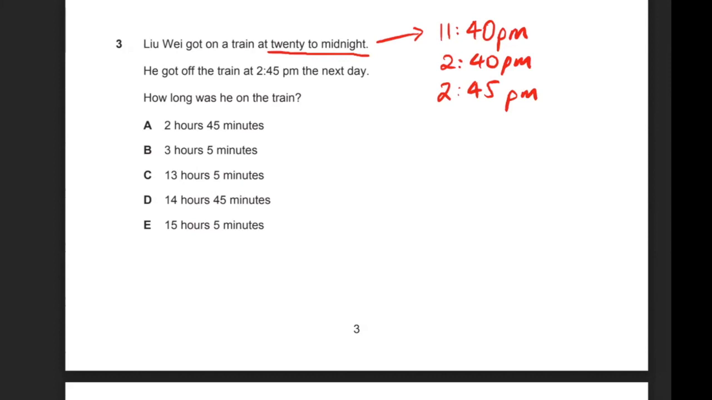2:40 a.m., 3:40, 4:40, 5:40, 6:40, 7:40, 8:40, 9:40, 10:40, 11:40 a.m., 12:40 p.m., 1:40 p.m., and 2:40 p.m. So that would be from 11:40 p.m. to 2:40 p.m. the next day. If you're counting on your fingers, that would give you plus 15 hours. And then to get from 2:40 p.m. to 2:45 p.m., that's a simple matter of just adding 5 minutes. So that answer should be 15 hours and 5 minutes. So that would be E.